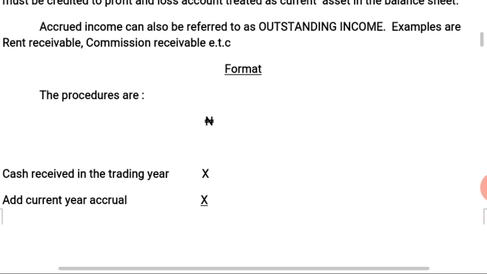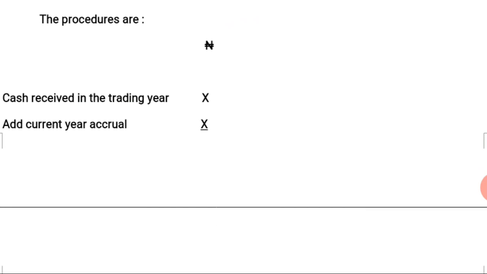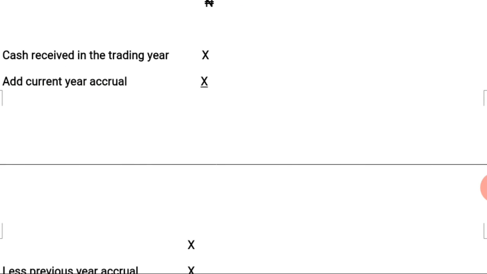Again, the procedure for determining the amount that is going to be stated in the profit and loss account as income for a particular year is as follows. You start with the cash received in the trading year, that is the actual cash received on such income.